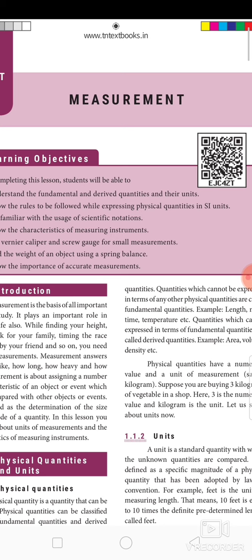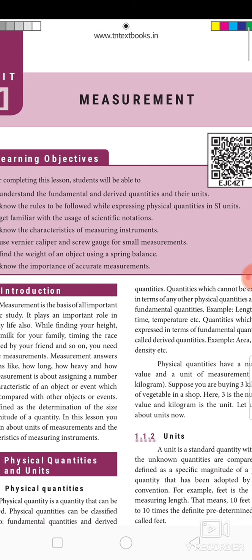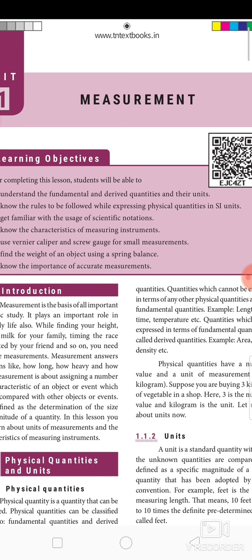Let's enter into the lesson. In your science you have 25 lessons. First 9 lessons are in physics. So the first lesson is measurement. In this lesson, you are going to understand the fundamental and derived quantities and their units, and you come to know the rules to be followed while expressing physical quantities in SI units, and you get familiar with the usage of scientific notations. These are all the objectives we are going to achieve in this video.